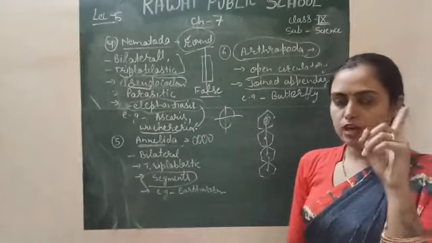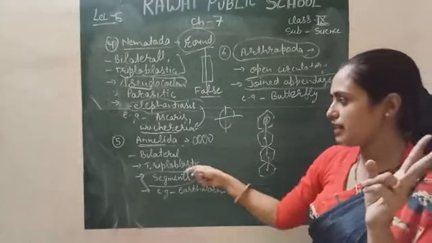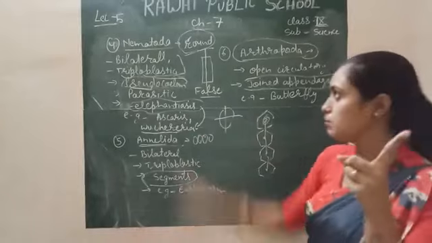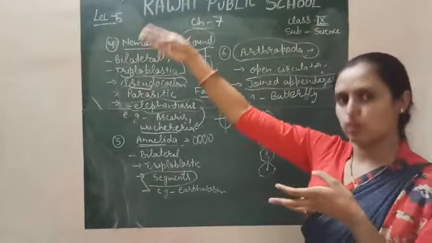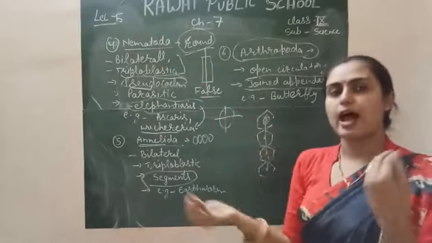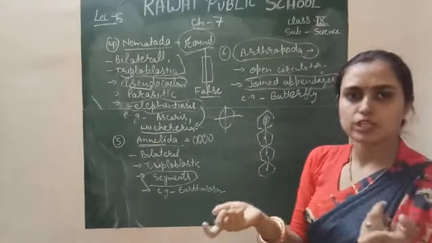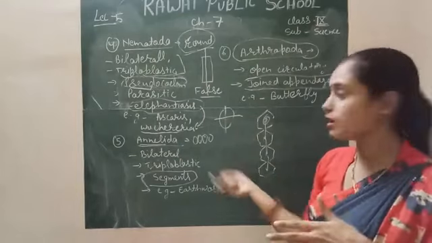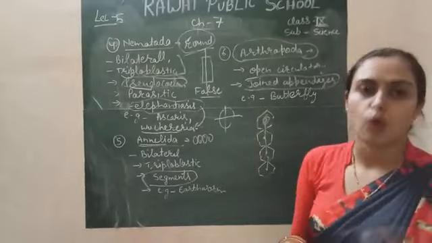Not in Porifera, not in Coelenterata. Coelenterata and Porifera are not bilateral and triploblastic, but Platyhelminthes, Nematoda, Annelida, Arthropoda and so on further on all have bilateral symmetry. Few exceptions are there. I will tell you when we discuss that. So these two points are very common, right?